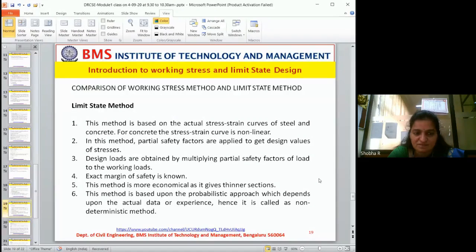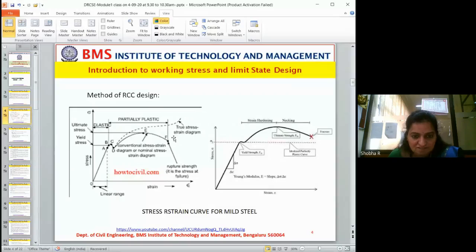Limit state method. This method is based on the actual stresses, or the actual stress-strain curve, of steel and concrete. For concrete, the stress-strain curve is non-linear. Now let me go back. Look at this.